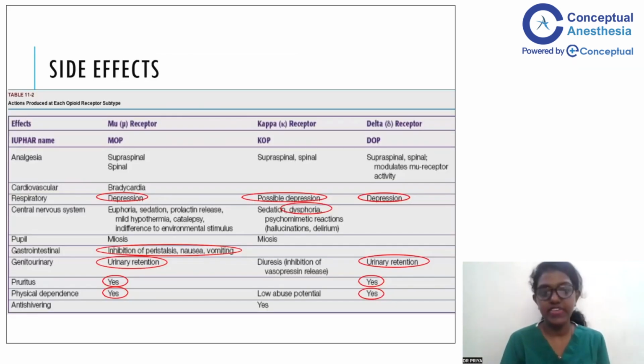Another important side effect that is worrisome in the postoperative period is the gastrointestinal side effect. So opioids decrease peristalsis, they cause nausea, and they cause vomiting. These side effects are undesirable, especially when you want to fast track the patient towards recovery. When you want to start orals and discharge the patient, opioid-induced nausea and vomiting and constipation is a significant distress to the patient.